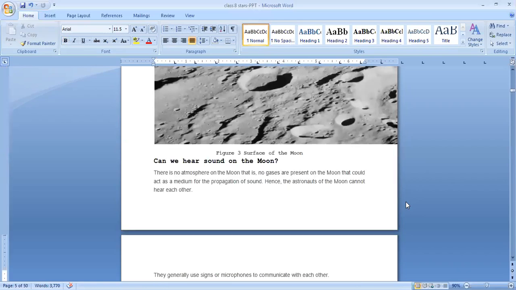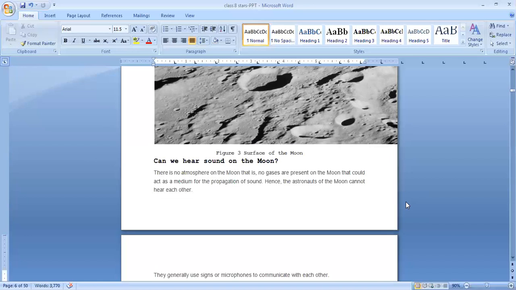Can we hear sound on the moon? This is another question. If you are going to the moon and two people are standing nearby and talking, can you hear? No, you can't hear, because for sound waves to move from one place to another, they need some medium. Which is the medium? Air. But here there is no air, there is no atmosphere, so the other person cannot hear.